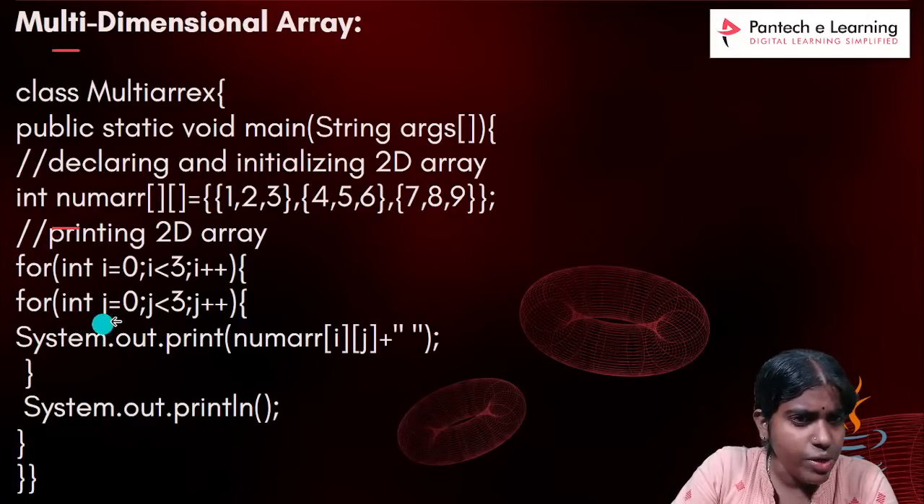And whenever I want to print this multi-dimensional array at the output, I have two for loops. The first one controls the row dimension and the second one controls the column dimension.